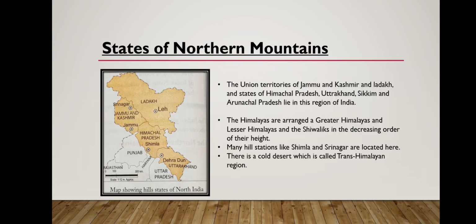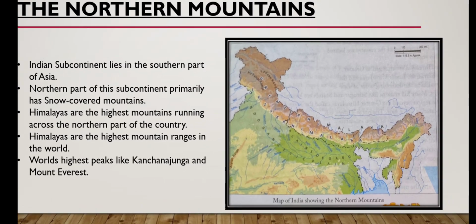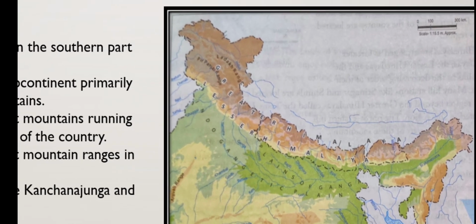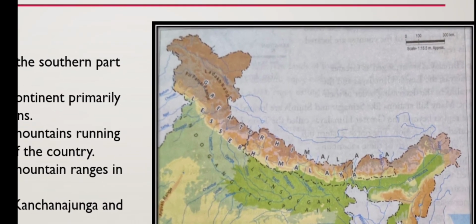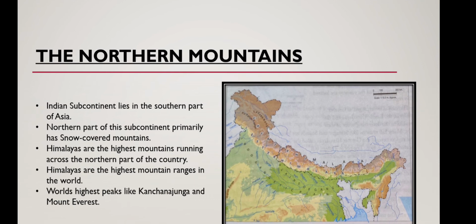The Himalayas are arranged as the Greater Himalayas, the Lesser Himalayas, and the Shivaliks in the decreasing order of their height. You can see in this picture the Greater Himalayas and Lesser Himalayas arranged, with the Greater Himalayas at the top. We can find the Shivaliks in decreasing order of height. Many hill stations like Srinagar and Shimla are located here.